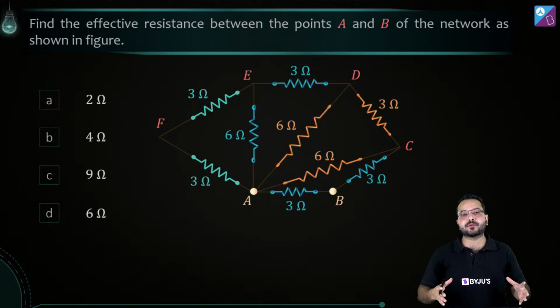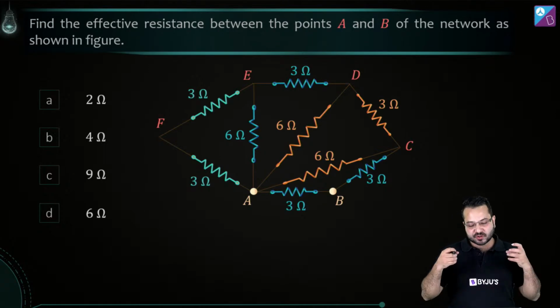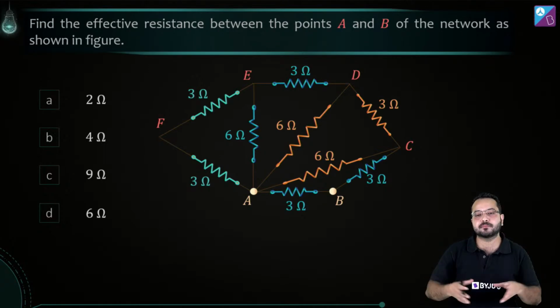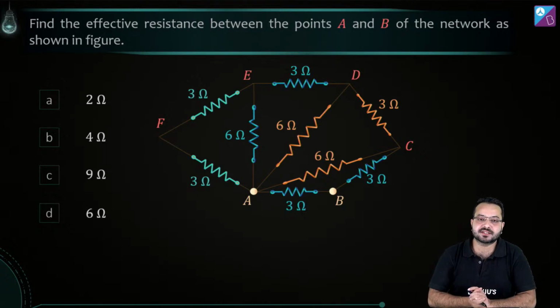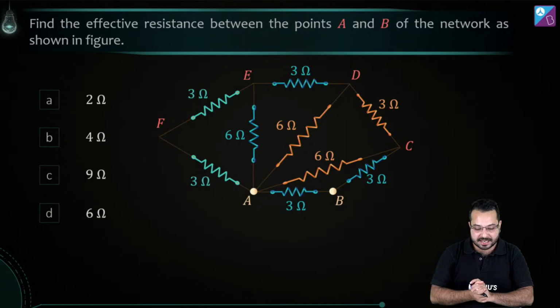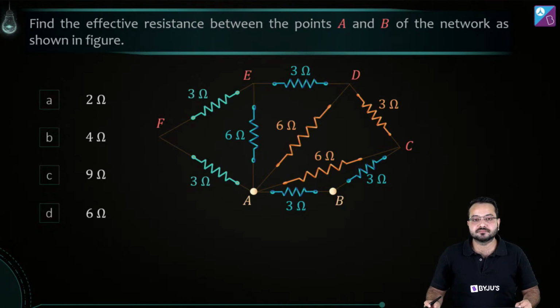Once you have spotted what is the method you have to follow, then that becomes very easy. But the main idea is to spot what you should use. That is the main objective of this question. Captain Jack Sparrow says series combination between AFE. Yes, you are absolutely right. There is a series combination between AFE. Anish has got the answer as well. Anish is saying option A is the answer. Alright, we'll check. Great. Any other suggestions?